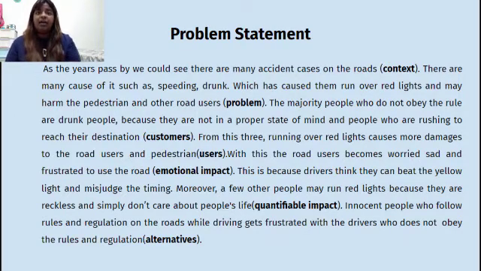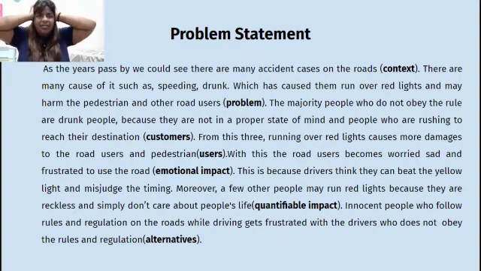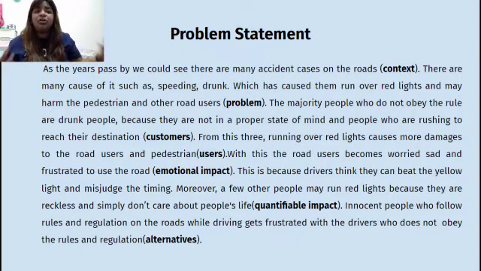And moreover, a few other people may run red lights because they are reckless and simply don't care about people's life. Innocent people who follow rules and regulations on the roads while driving get frustrated with the drivers who do not obey the rules and regulations.